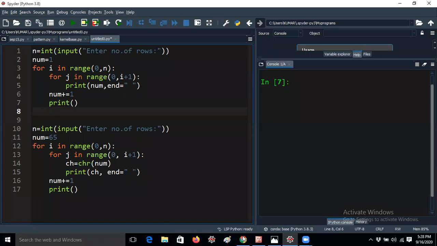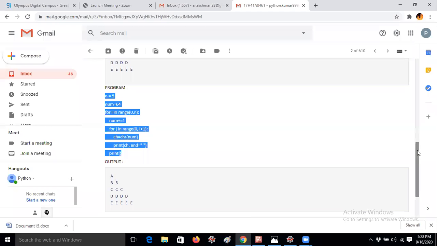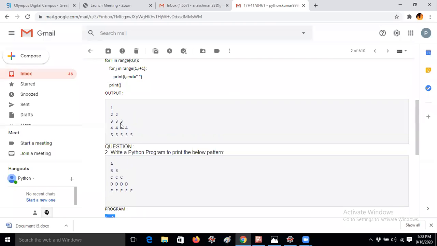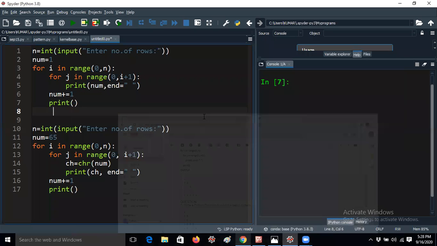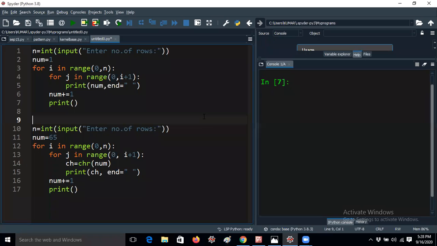In the first assignment, I gave the question to print 1, 2, 2, 3, 3, 3, 4, 4, 4, 4, 5, 5, 5, 5. According to what I discussed yesterday in the class, the same model will be used for all the programs. That's the reason I'm telling it this way, but you can do it in a lot of ways. Simple changes are required. For example, whenever I ask about 1, 2, 3, 4, 5 like that, if you change just one single line, you will get different results. Let me explain the first question.